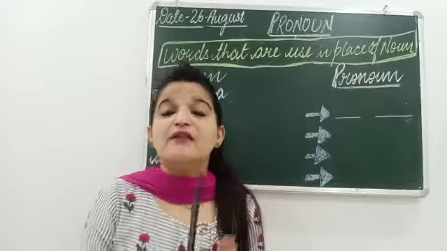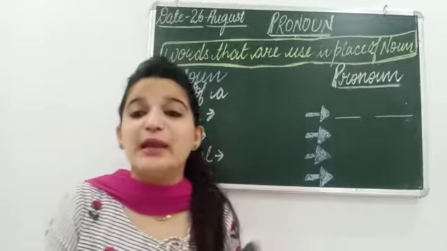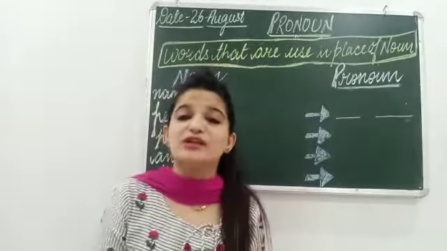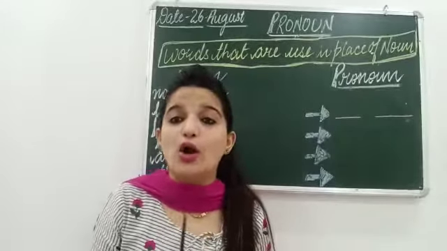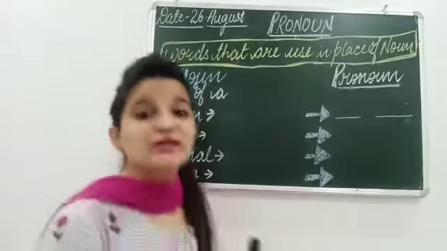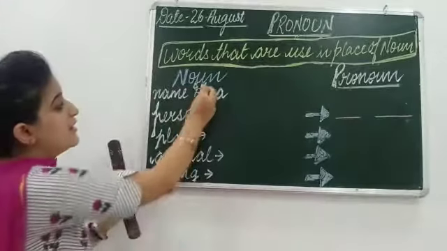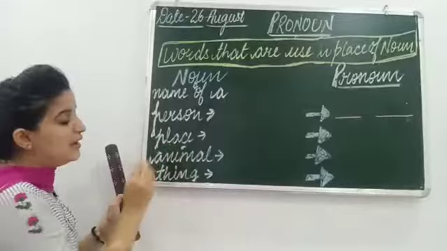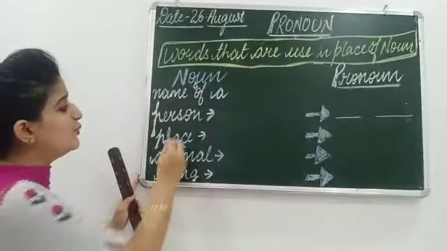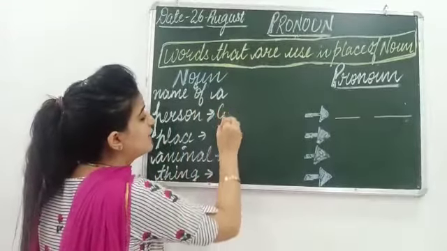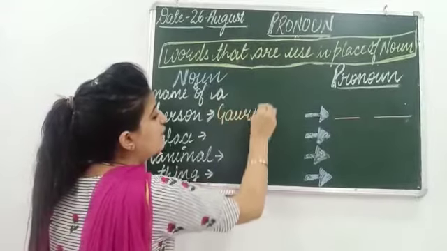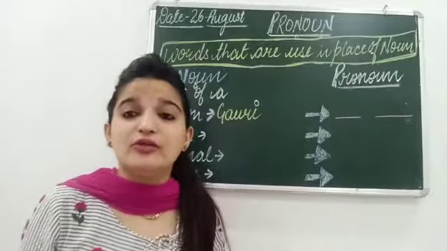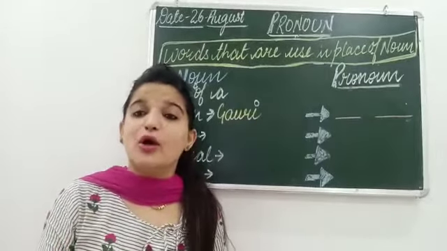That word which we can use in place of noun, जिन words को हम noun के place पर use कर सकते हैं, that is called pronoun. Suppose, what is noun? Noun is a name of a person, place, animal or a thing. Suppose a name of a person is Gauri, and I am talking about Gauri. Gauri is a good girl.